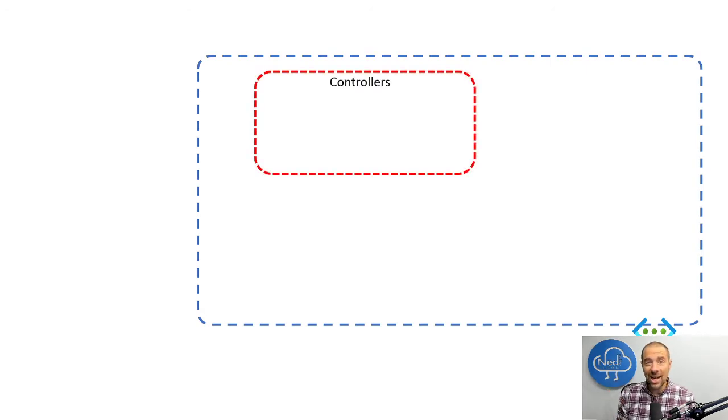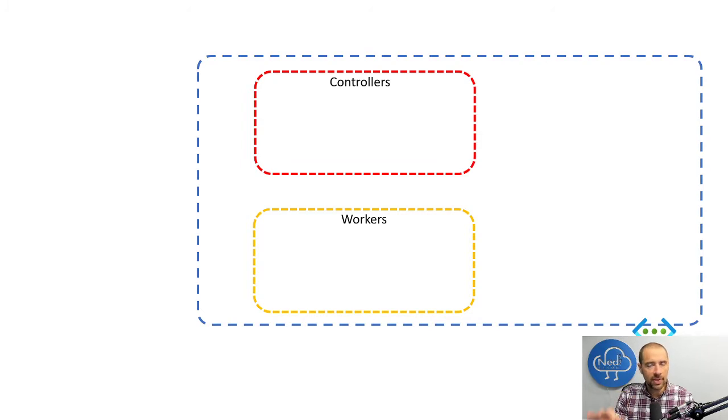So we are going to create a single subnet for our controllers. Now, if you remember from a previous video, I talked about the architecture of Boundary. And Boundary starts with controllers. Controllers provide the authentication for the user who wants to access something through Boundary, and they also handle the management of the hosts and the host sets and the policies and the groups and all that kind of good stuff. They're the brains of Boundary, as it were. So we're going to have a subnet specifically for controllers. And then we're going to create a second subnet that's specifically for the worker nodes.